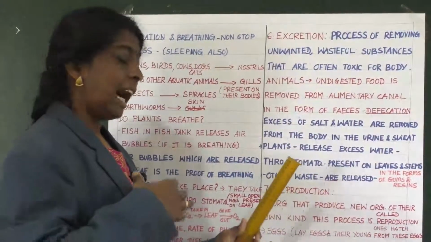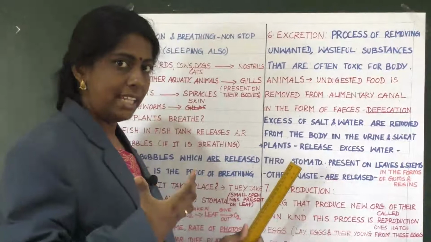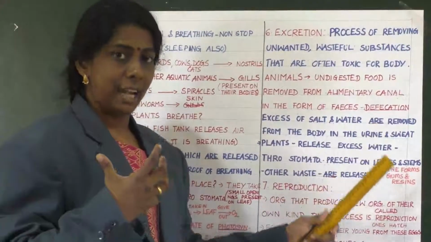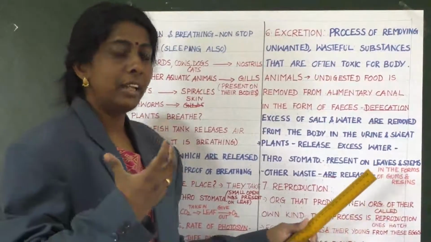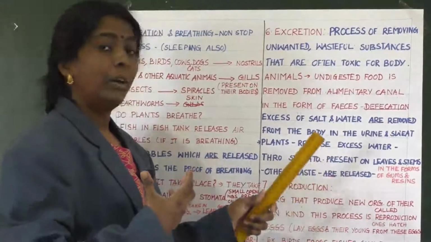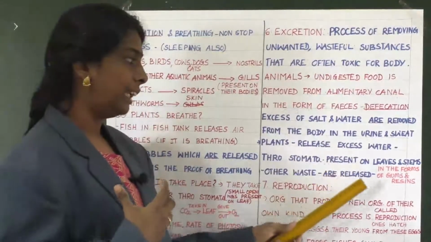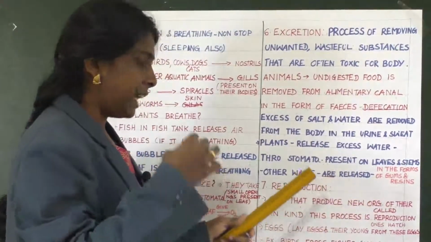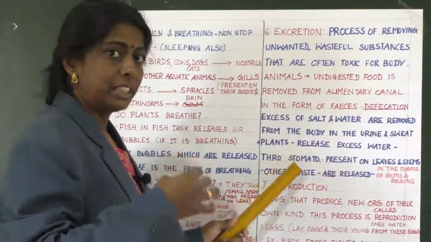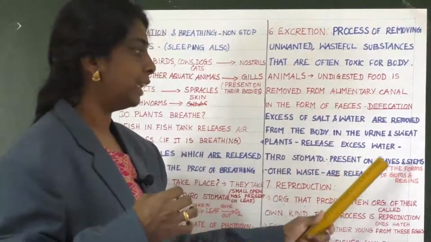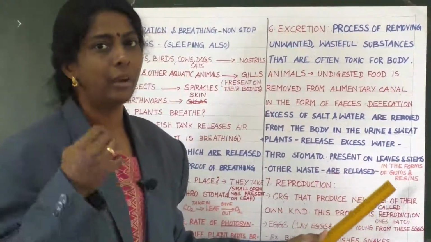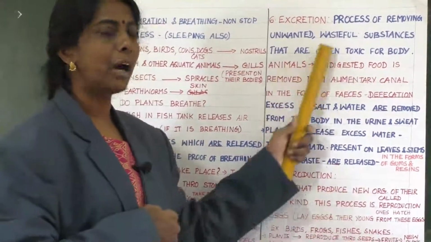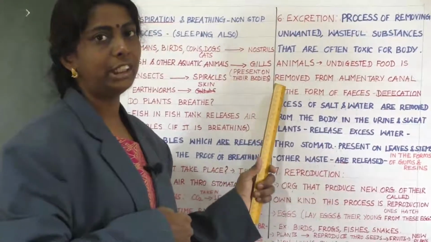And then other waste like gums and resins are released out. Plants' other waste is released in the form of gums and resins. Clear, children? Yes. So this is about the feature, excretion.